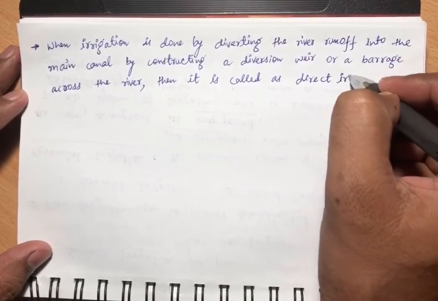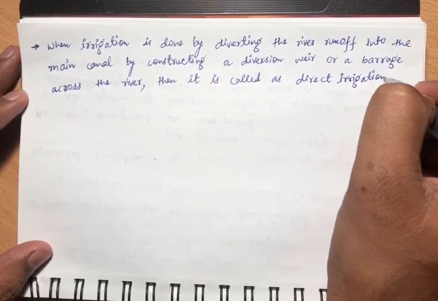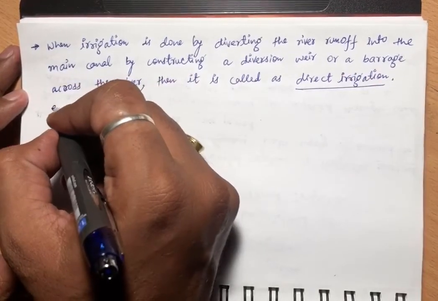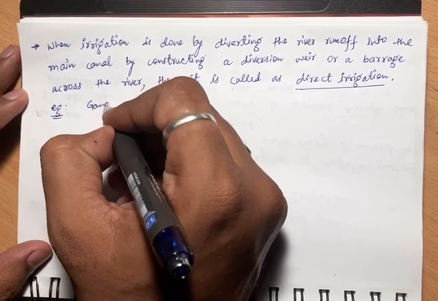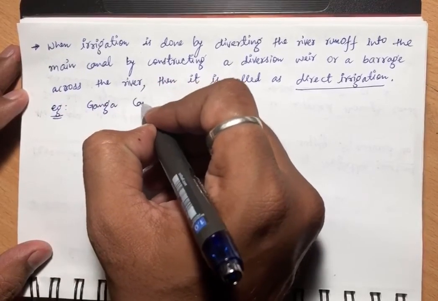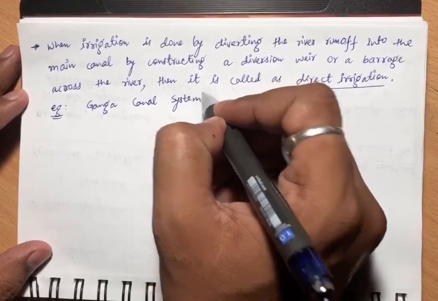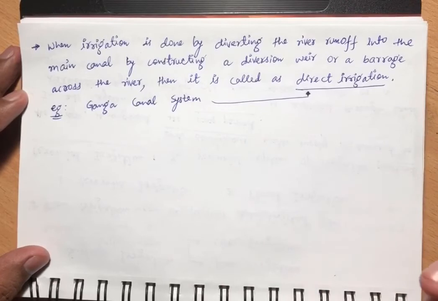An example is the Ganga canal system. So this is an example of direct irrigation.